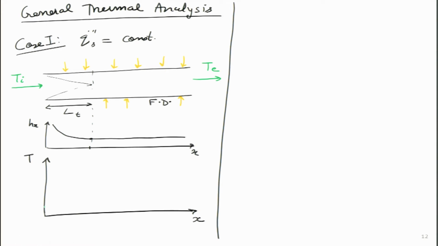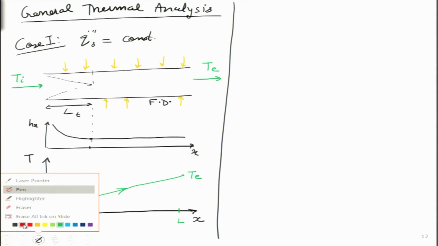At length L over here, I know the exit temperature, and I am putting an arrow because this is the direction in which the flow is taking place. We have seen that the temperature rise is always linear, because for each interval of length I am adding an equal amount of heat. So, m Cp delta T tells me that for each interval there will be the same increment in temperature.